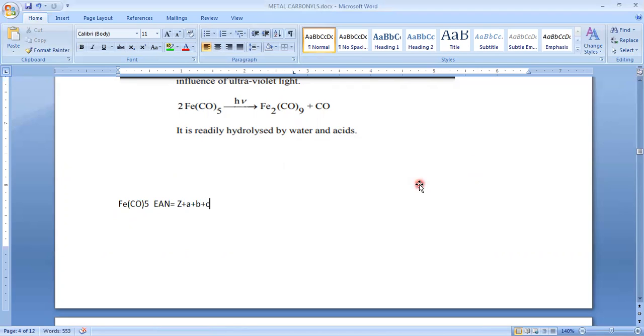Where Z is the atomic number of iron. So what is the atomic number of iron? 26.